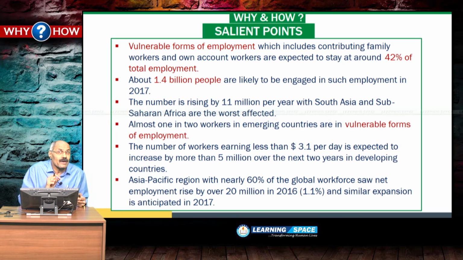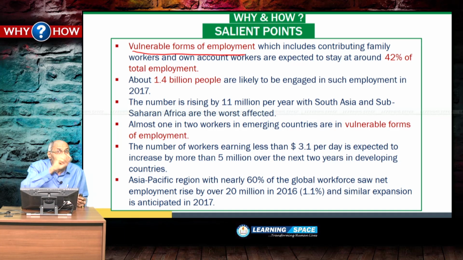One important point to note is vulnerable forms of employment: without social security benefits, without job guarantees. That means contract workers, self-employed, informal workers.